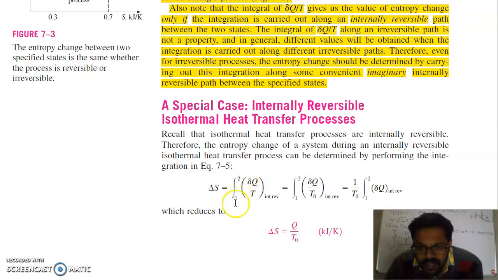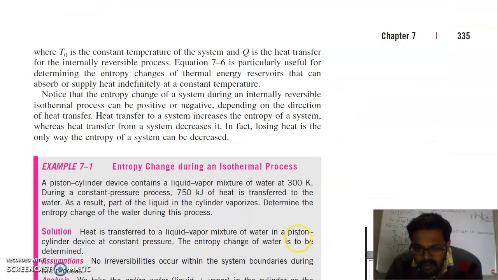If you take the integration from 1 to 2 of del Q by T, and the process is isothermal, this temperature remains constant at T0. So you can take it out of the integration. So delta S becomes 1 by T0 times the integration from 1 to 2 of del Q internally reversible, which reduces to delta S equals Q by T0, where T0 is the constant temperature of the system and Q is the heat transfer from the internally reversible process.